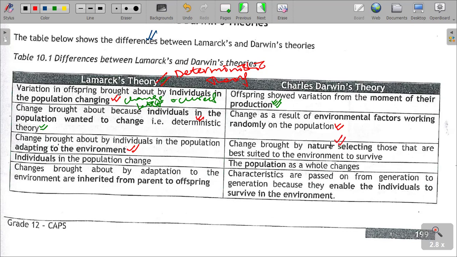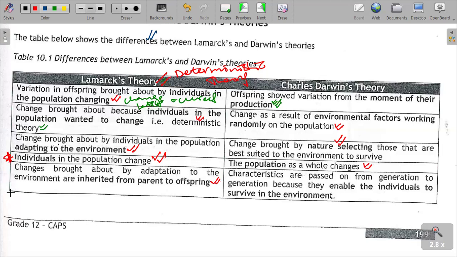Nature is the one that is selecting those that are best suited for the environment, for them to survive. And then, number three, next point: individuals in the population change in terms of Lamarck's theory. However, according to Darwin's theory, the population as a whole changes. And then changes brought about by adapting to the environment are inherited from parents to offspring.